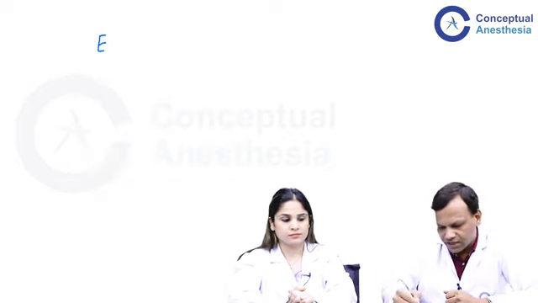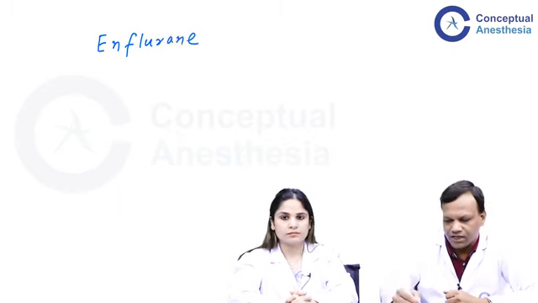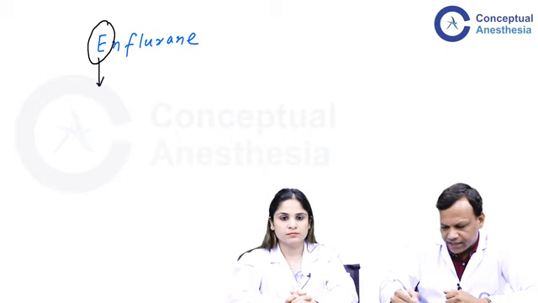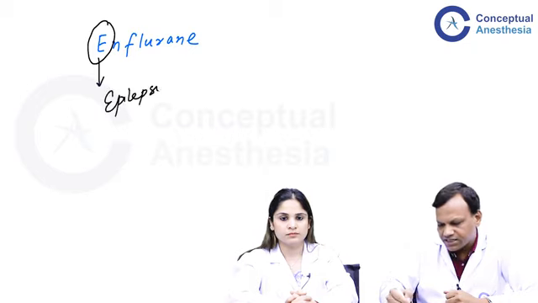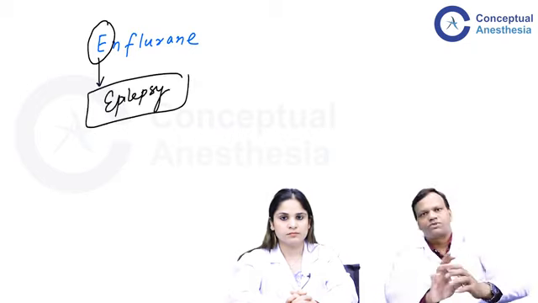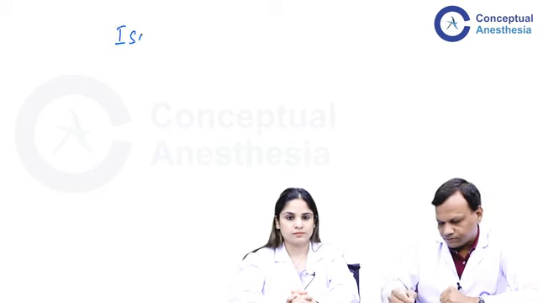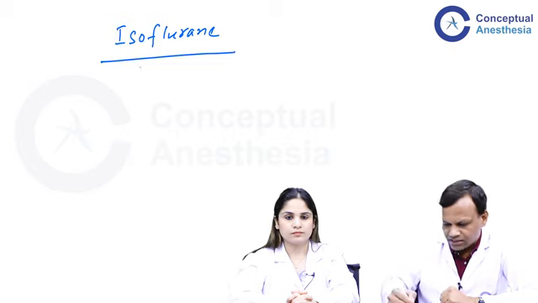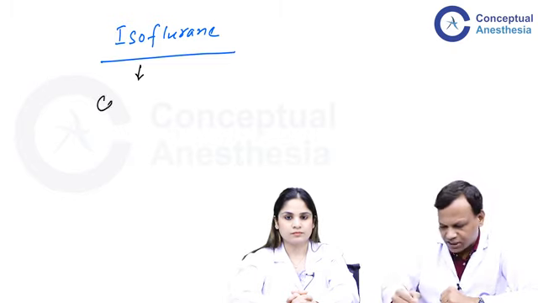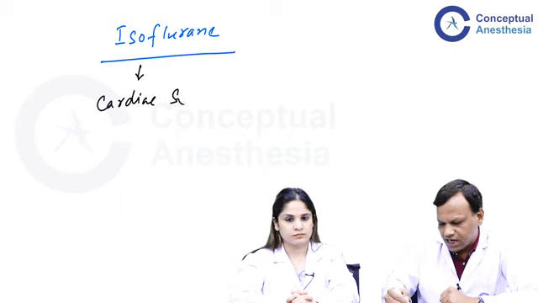Now, apart from halothane, the other anesthetic agent which is again rarely used nowadays is enflurane. The only important point we need to remember is that enflurane is contraindicated in E for epilepsy, meaning it increases the risk of seizures. So it is obviously not used in epileptic patients, but in other patients also we avoid enflurane. Then we have isoflurane. The special characteristic of isoflurane to remember is that it is the preferred anesthetic agent in a patient for cardiac surgery as well as for neurosurgery.